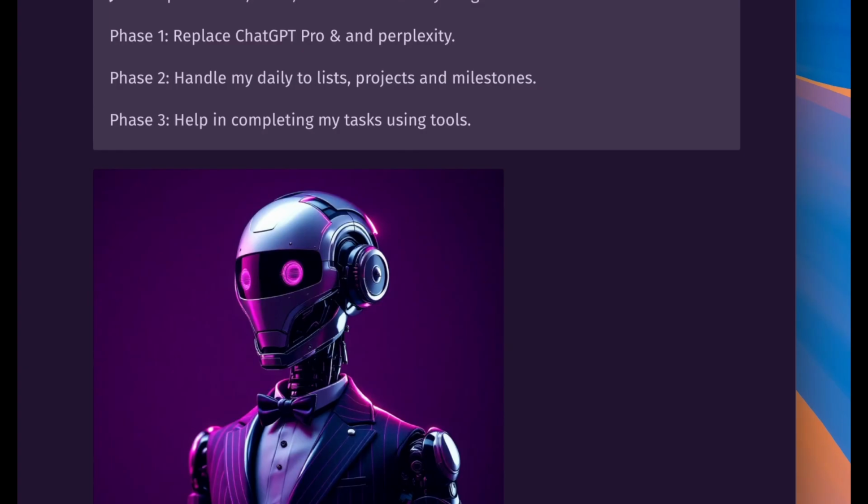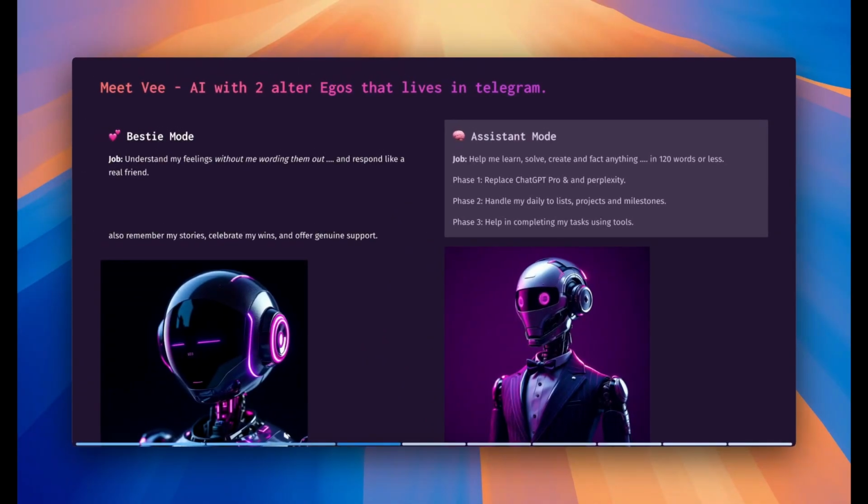So the concept was for me to build an AI with two alter egos or two personalities. One personality is the best friend personality, which I can vent to or have small talk with, and its job is to understand my feelings without me saying it out loud and then respond in a way that makes it sound like a best friend. And of course, remember my stories and celebrate my wins and all those other things.